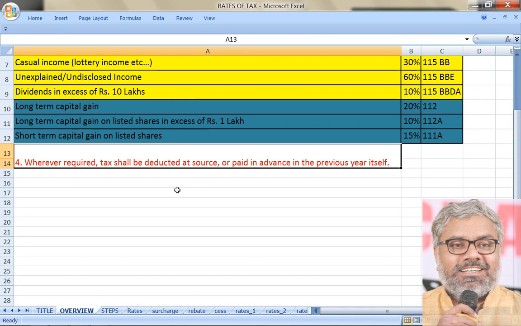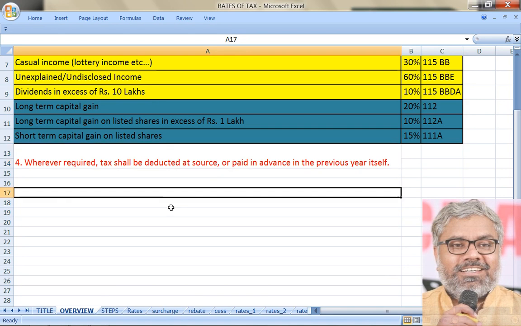In the same way, tax deducted at source is another concept. Tax deducted at source is a concept where the tax liability of the payee is actually paid by the payer of income. So the point is, before even giving some money to the other person, the payer will cut the tax and then pay the other party only the remaining amount. That is called tax deducted at source.